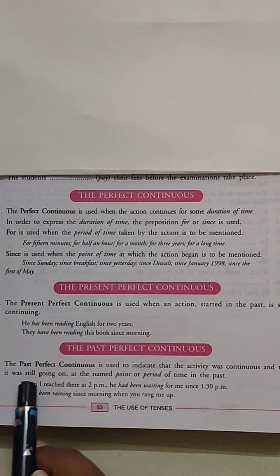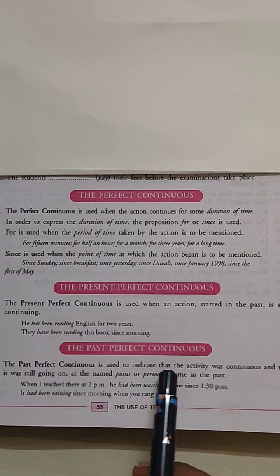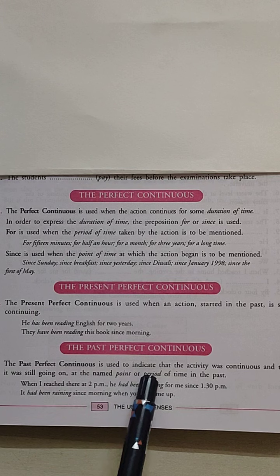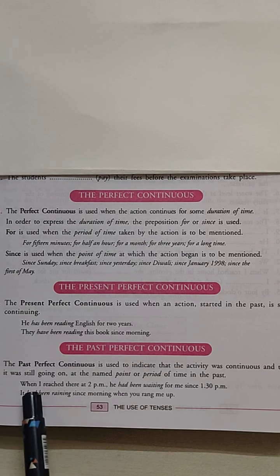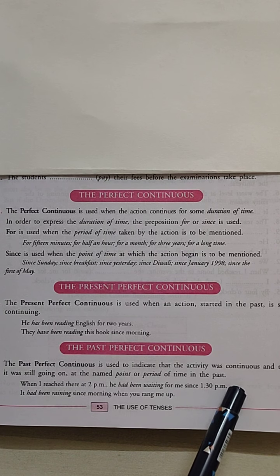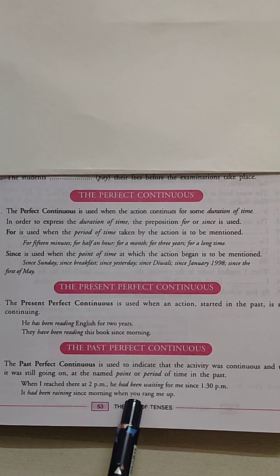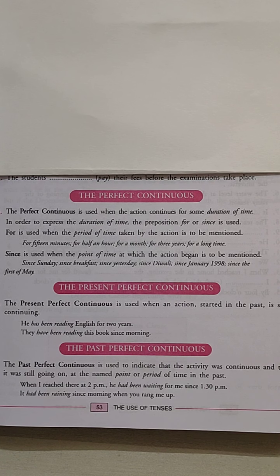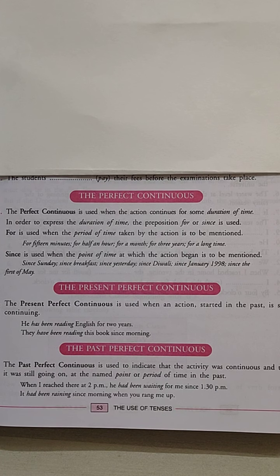बघूयात. The past perfect continuous tense is used to indicate the activity was continuing and it was still going on, and that has a point or period for the time in the past. When I reached there at 2 p.m., I had been waiting for me since 1:30 p.m. It had been raining since morning when you rang me up means that it had been raining since morning, still the raining is continuing in the past. ॲक्शन पास्टमध्येच चालू असते ती पास्टमध्येच कंटिन्यू असते. अशा वेळेस आपल्याला पास्ट परफेक्ट कंटिन्युअस टेन्स हा वापरायचा असतो.